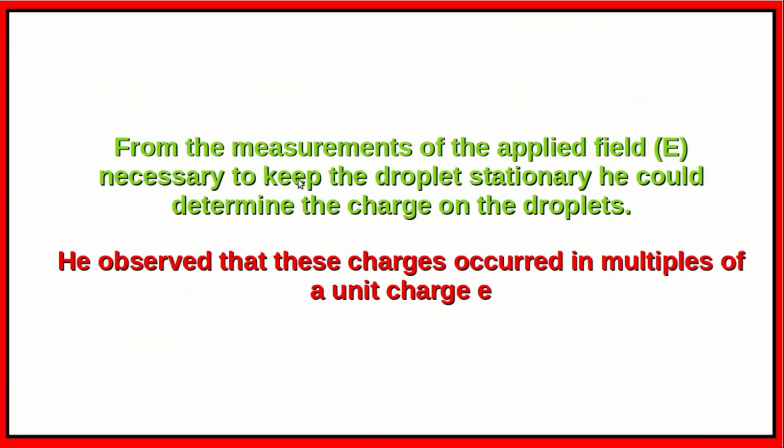From the measurements of the applied field necessary to keep the droplets stationary, Millikan could determine the charge on the droplets. He observed that these charges occurred in multiples of a unit charge e, and he determined the magnitude of this charge e.